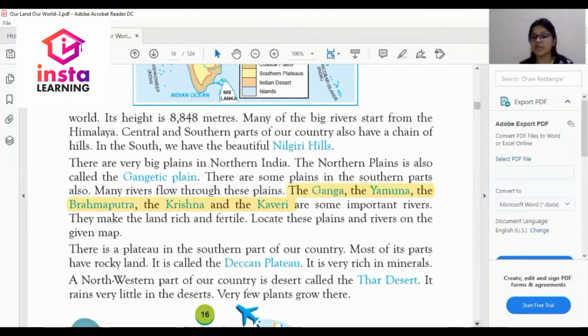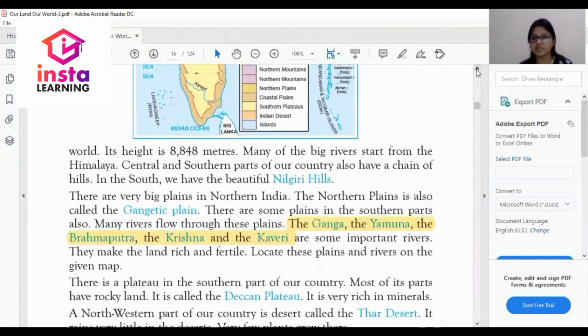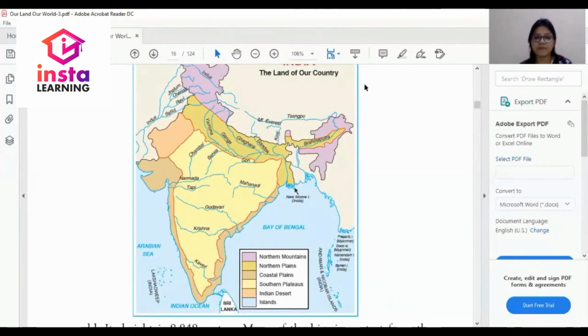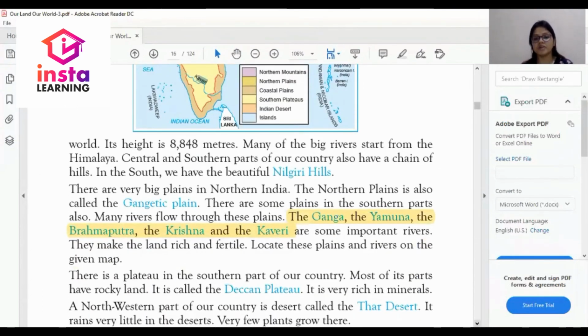There are some plains in the southern part also. Many rivers flow through these plains. These rivers are the Ganga, the Yamuna, the Brahmaputra, the Krishna and the Kaveri. Dear student, this is the pictorial map of the rivers. This is Ganga as I am highlighting it. This is Yamuna, this is Godavari, this is Krishna and this is Kaveri. You have to remember this map so that you can locate any river easily.